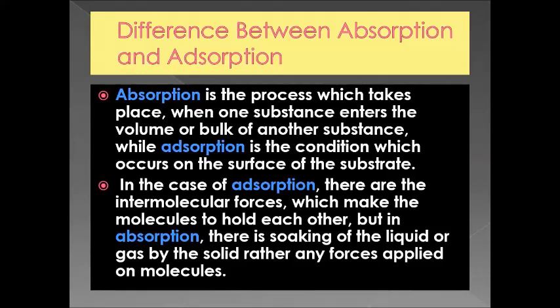But think about the table. Does the table absorb the whole water in it? No. Only the surface has the water. It's just getting wet there. But the tissue paper as a whole absorbs the full volume of the water. So that is the difference between adsorption and absorption.